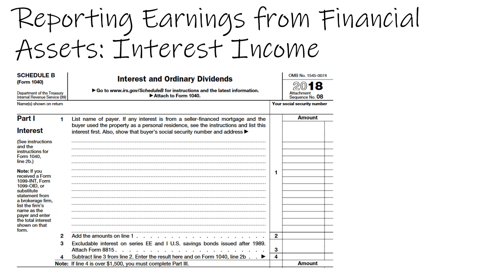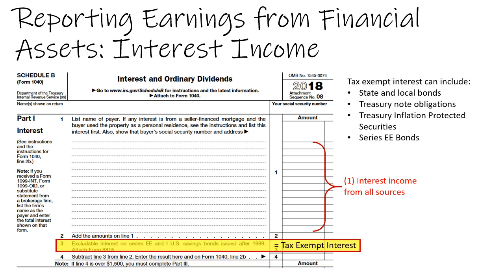The interest from such investments is also reported on Schedule B of the 1040. These are taxed as ordinary income at the same marginal rate as the rest of your income. Certain interest income is excluded. This includes the interest received from municipal bonds, from Treasury note obligations, from Series EE bonds. This amount is deducted before arriving at a total amount of interest.